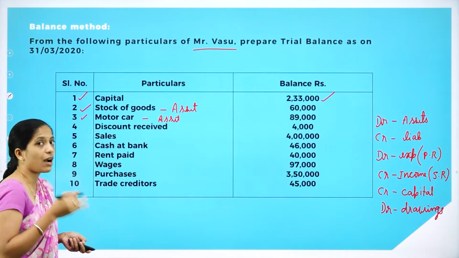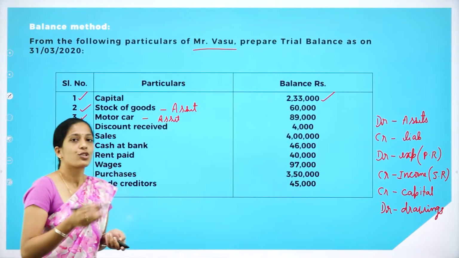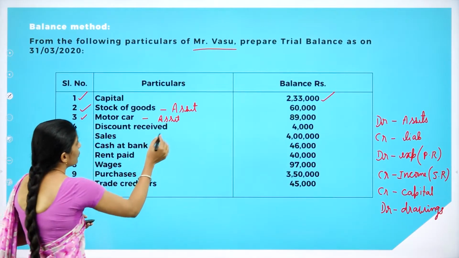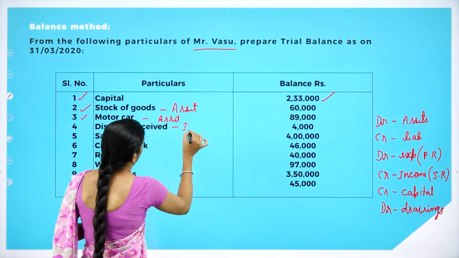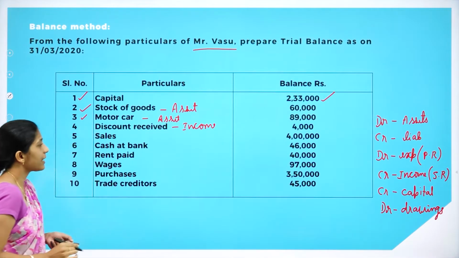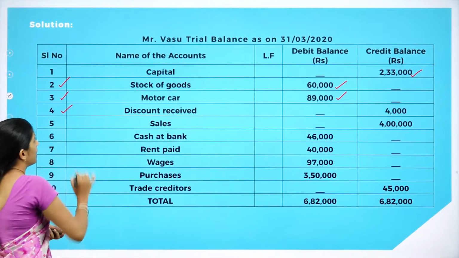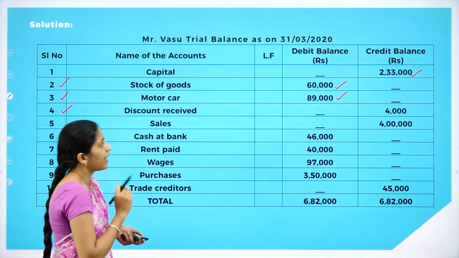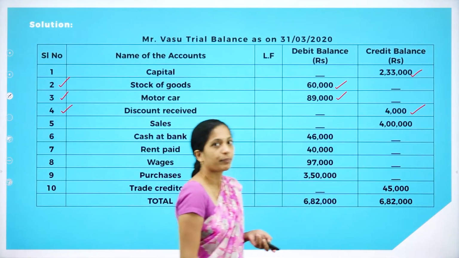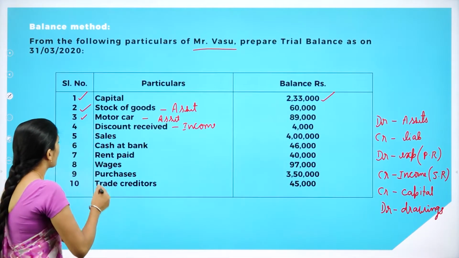Next one is discount received. What did I tell? When you are receiving discount, what is it? It is an income. So what are you going to do with income? We have to credit income. Let us see how we have recorded. Serial number is 4. Discount received. Under debit side, it is empty. Credit side is how much? 4,000. Clear?